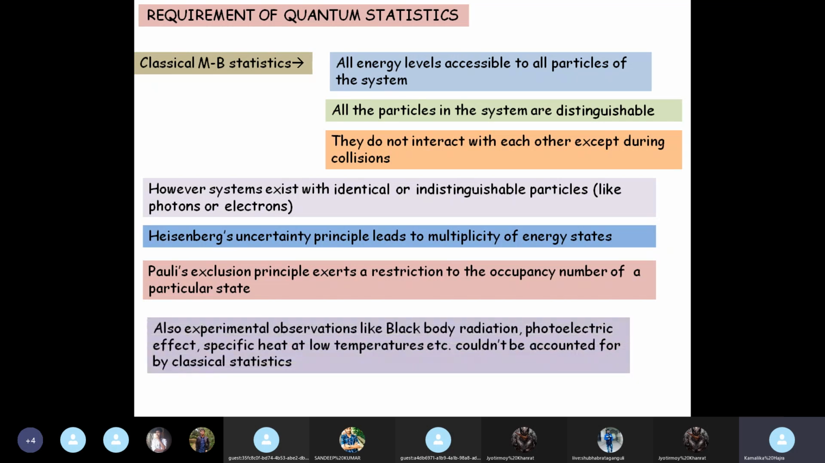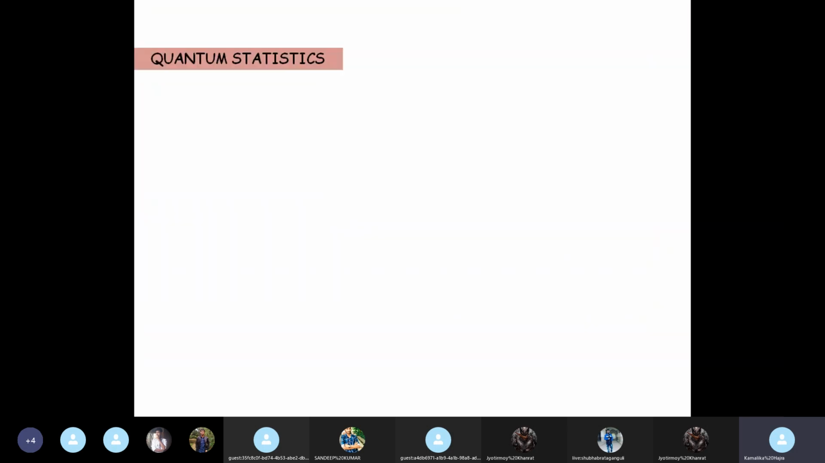Again, and finally, I have repeated this so many times, that experimental observations of black body radiation, photoelectric effect, specific heat of solids at low temperature, they couldn't be accounted for if you follow classical statistics. Okay. So all these points basically led to the requirement of a new statistics, and the new statistics happened to be quantum mechanical in nature. Now, quantum statistics, this is my last slide today.